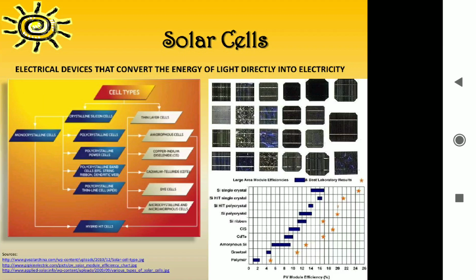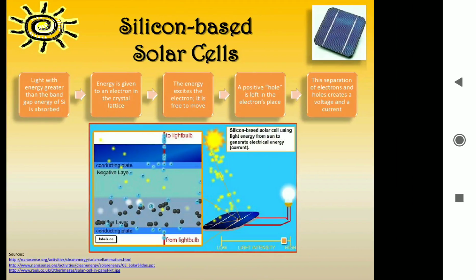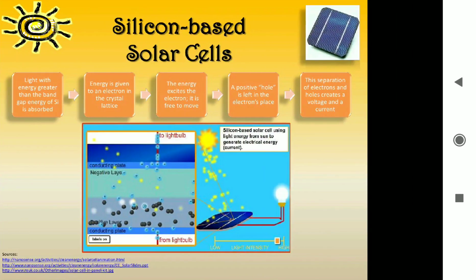You can see monocrystalline, that's a form of crystalline structure, and second is the amorphous cell type. They have different capacity and efficiency, we can say. Next, silicon based solar cell.